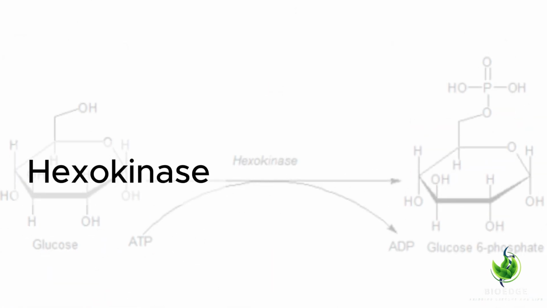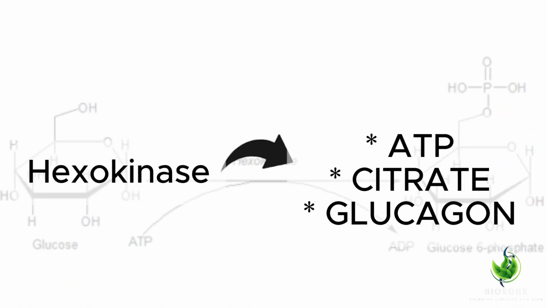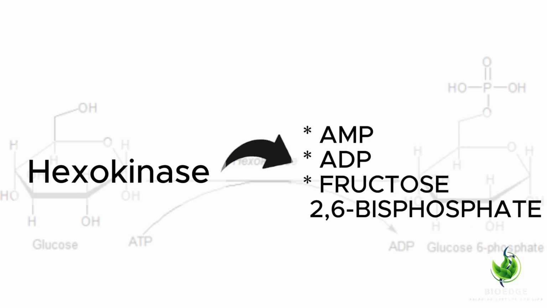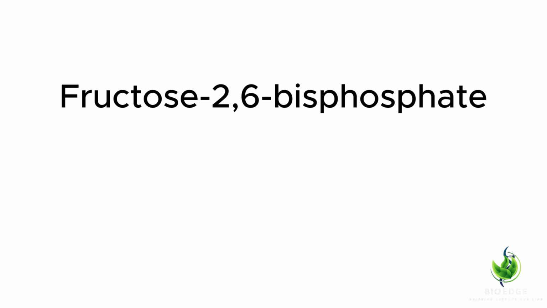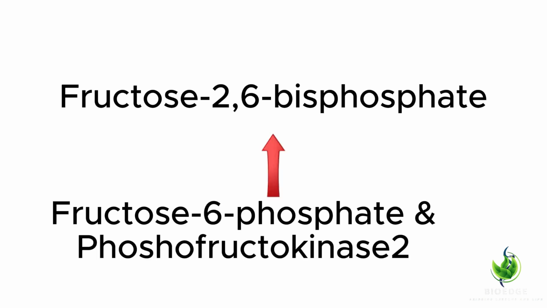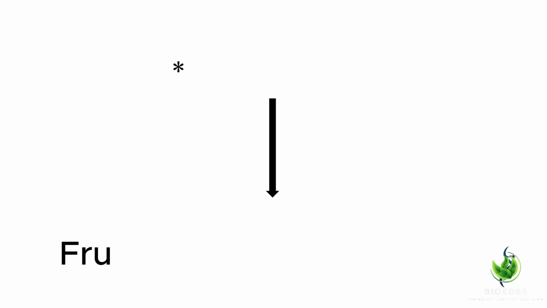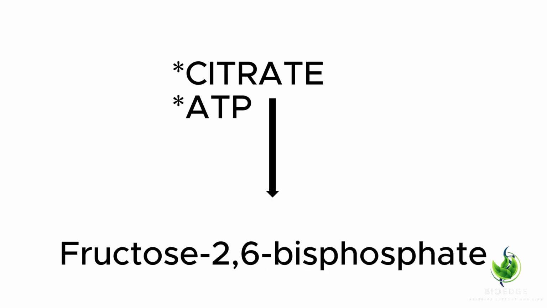Hexokinase is allosterically inhibited by ATP, citrate and glucagon, whereas it is allosterically activated by AMP, ADP and fructose 2,6-bisphosphate. Fructose 2,6-bisphosphate or phosphofructokinase 2 is regulated by fructose 6-phosphate and phosphofructokinase 2, whereas it is allosterically inhibited by citrate and ATP.